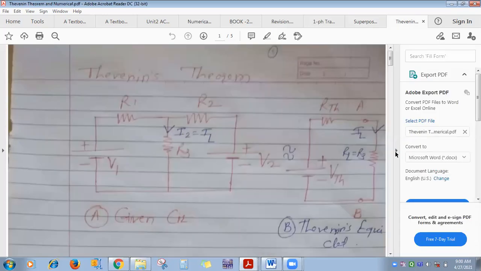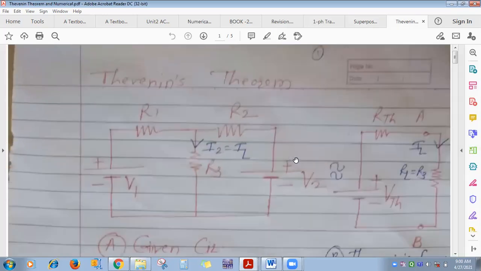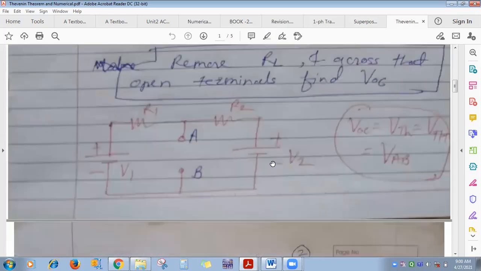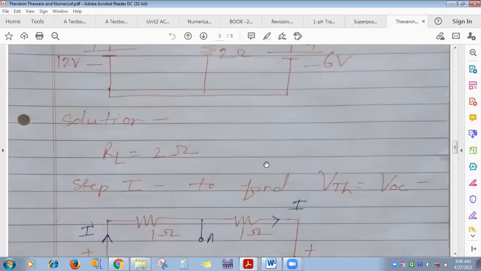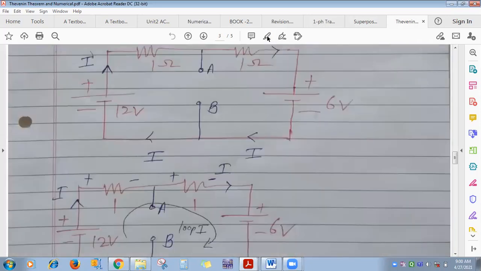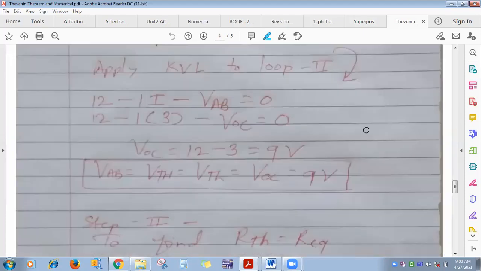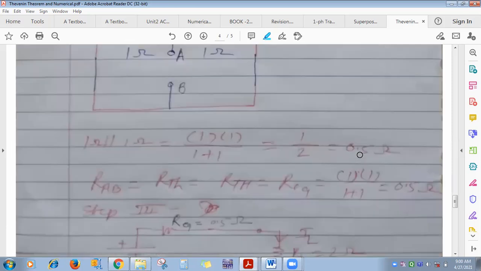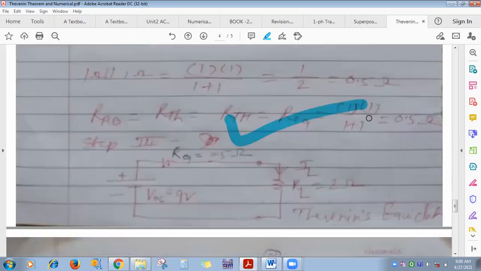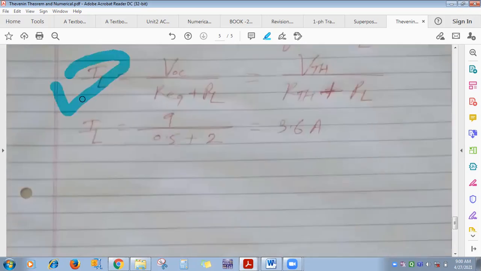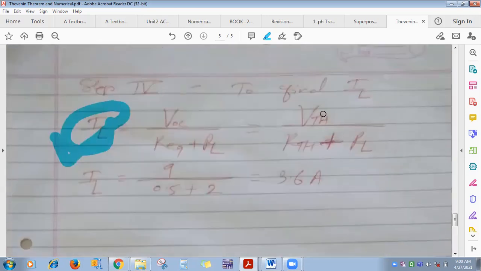Thevenin's is again the same thing. If it is a lengthy sum, they will ask you to just calculate VTH. See, let us look at one sum, the next one. This one we have conducted in the lecture. Here we have calculated VTH. So if a lengthy sum is there, they will ask you, for 2 marks, to only calculate VTH or only calculate RTH. And if the sum is short, then they will ask you to calculate IL. Or for 1 mark, this is given, this is given, this is given, calculate this.